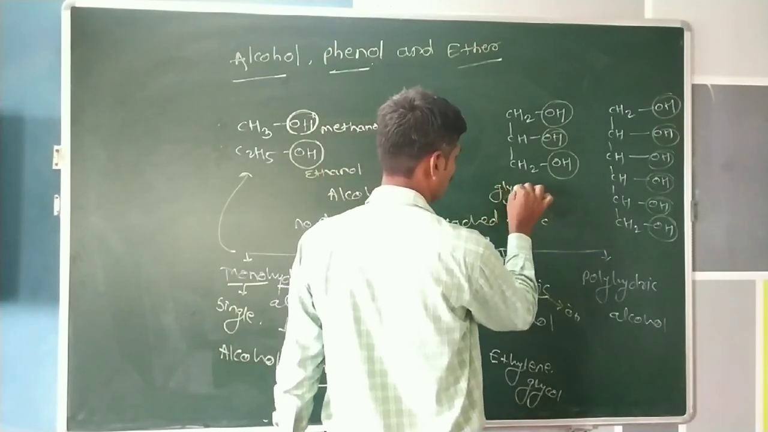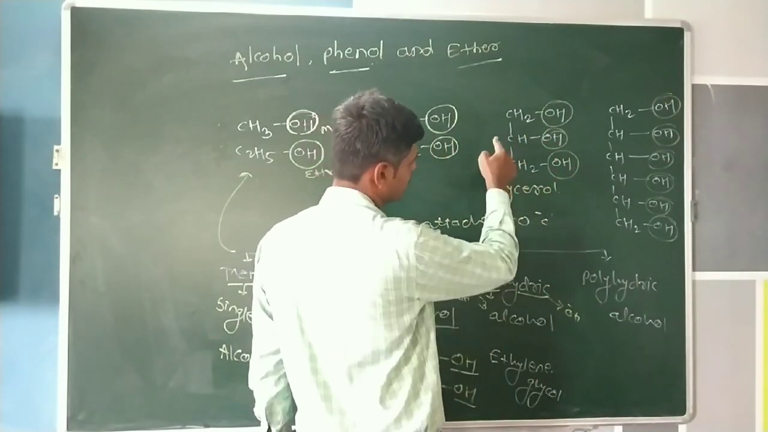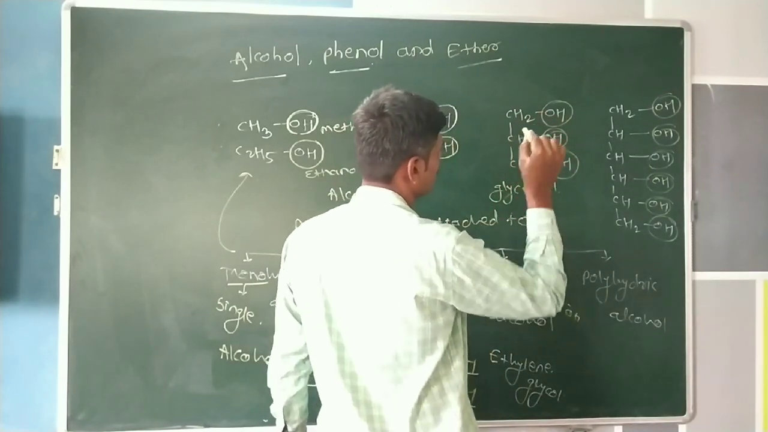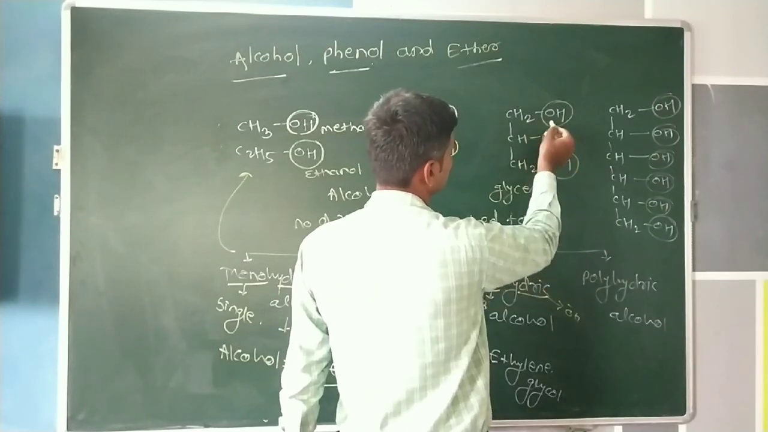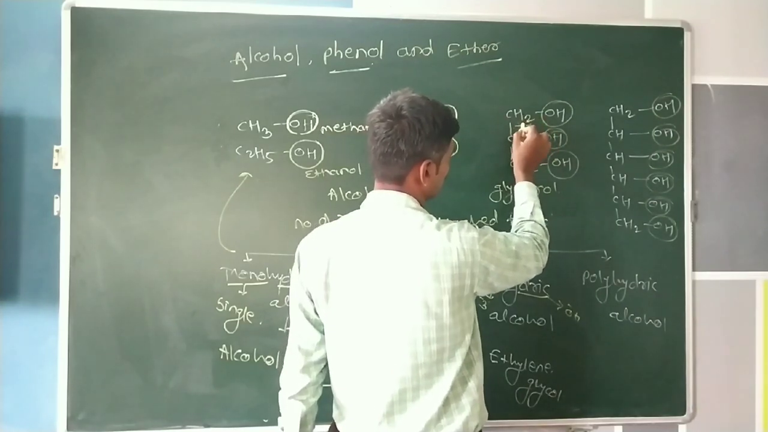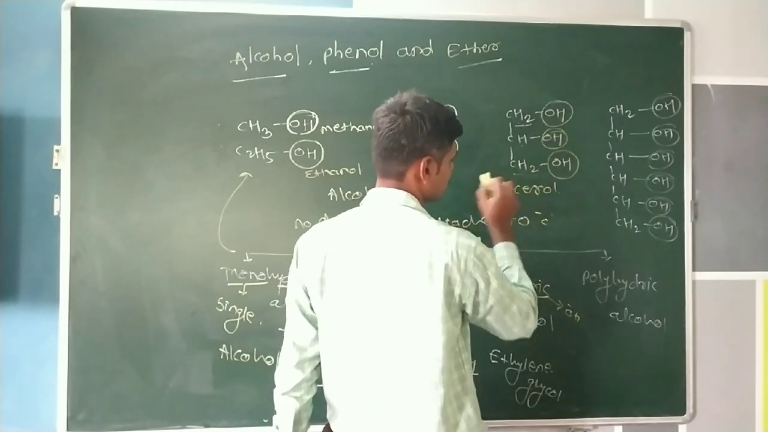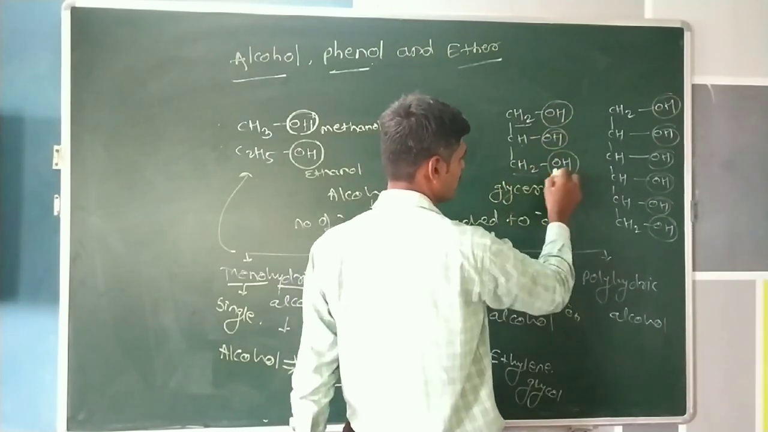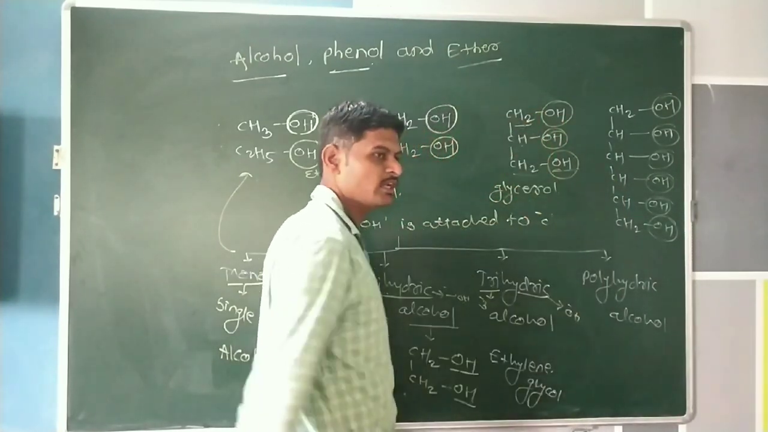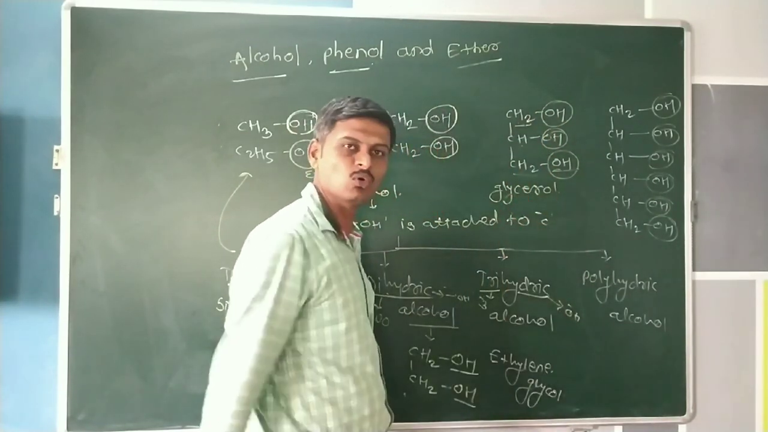glycerol. This is an example of trihydric alcohol. In this case, three hydroxy groups are here. Out of each CH3, one hydrogen atom is replaced by one hydroxy group, giving CH2OH, and the same for the others. That means in glycerol, there are three hydroxy groups. Therefore, glycerol is an example of trihydric alcohol.